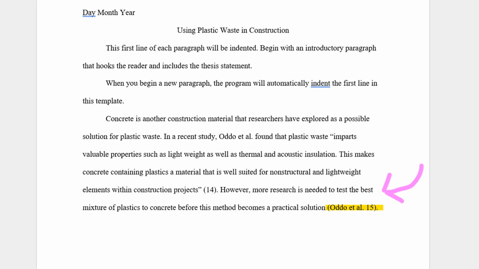This time I included the authors and the page number in the parentheses at the end of the sentence before the period. I did not need to use quotation marks because I summarized the information in my own words. In this case, I am showing the audience that I have considered contradictory evidence that may not support my position.